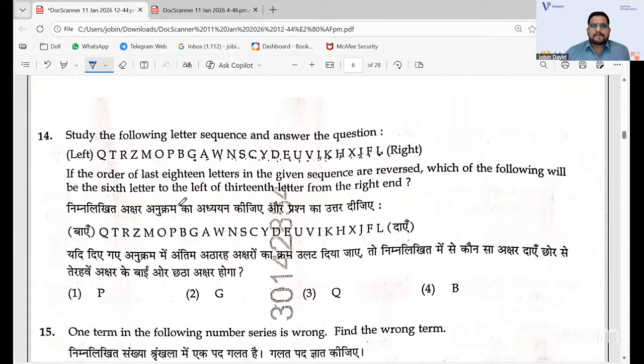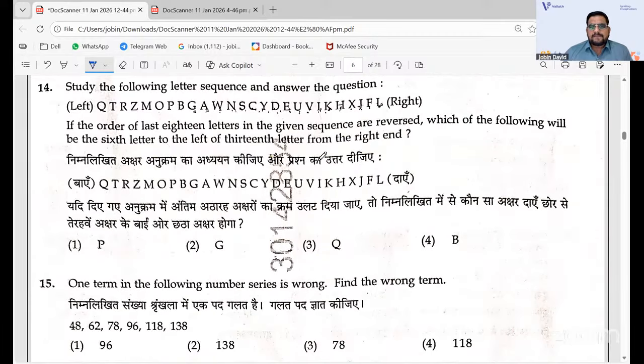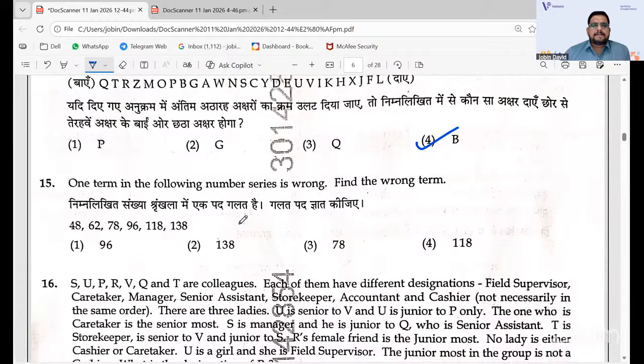When we have the 14th question, it is a series of letters given, and the question is very twisted: the last 18 letters are reversed, and then you need to get the sixth letter to the left of the 13th letter from the right end. So it is a very time taking one. The answer is B.